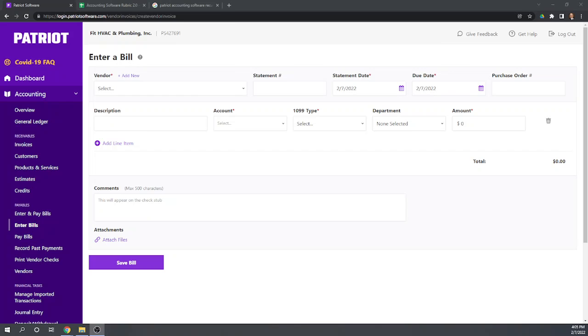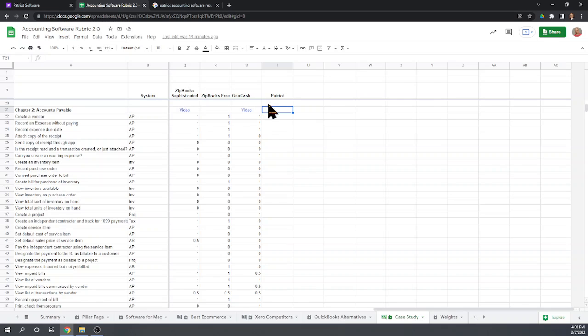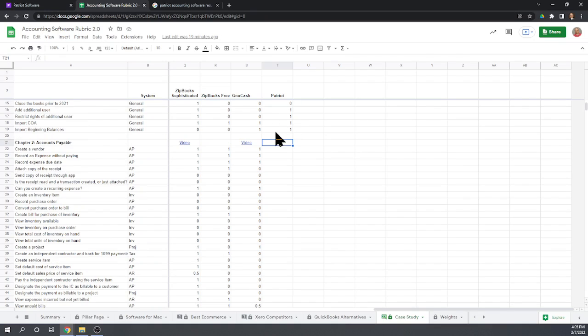Okay, good. So let's quickly grade Patriot here for our Chapter 2. Creating a vendor was very easy. We can record an expense without paying it. We can record the due date, and we can attach a copy of that receipt. Can I send a copy through the app? I don't know that yet. We'll have to do that when we evaluate the app.